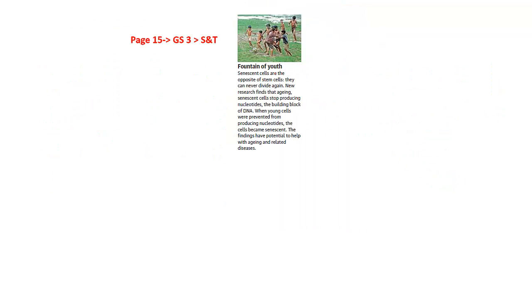This article here is speaking about senescent cells. One of the most significant aspects of the biological process behind aging is what is called cellular senescence. So what is cellular senescence? When we are in the youthful stage, when we are healthy, there are a certain amount of damaged cells and damaged tissues as well. But because we are healthy and youthful, cell division takes place, and all the damaged ones will immediately be replaced.